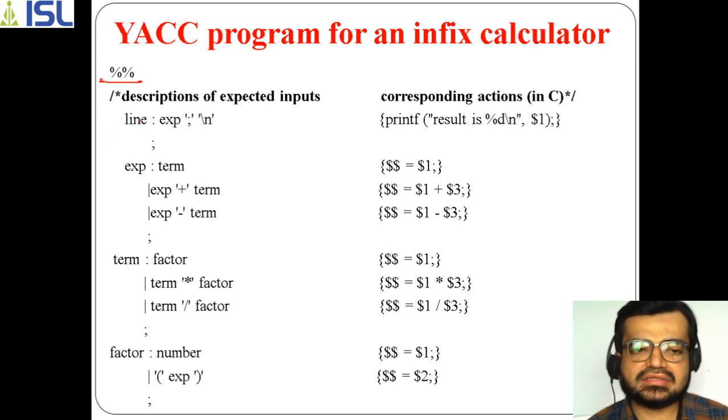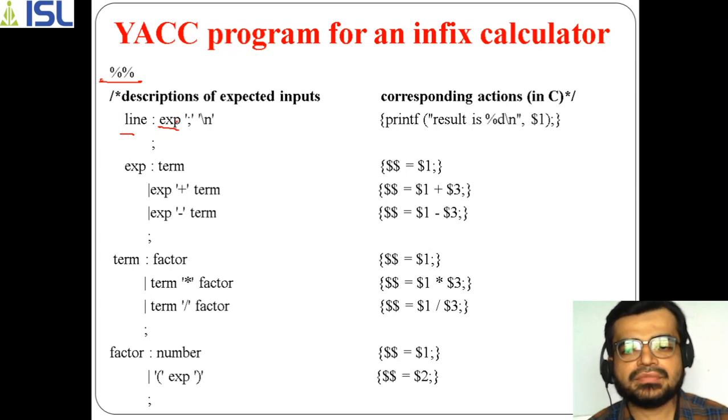Initially, we have taken a line with a single value, expression. Because on the right hand side we just have expression here, and here \n we have taken, because as you know it is a line. So if the next content is going to be printed, it will be printed in the next line.